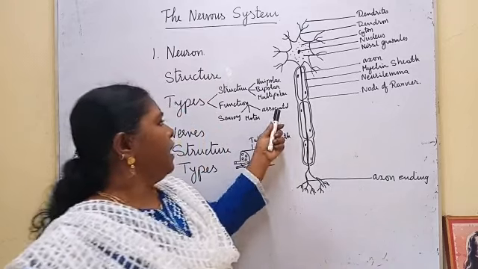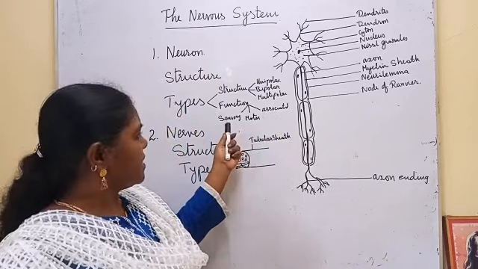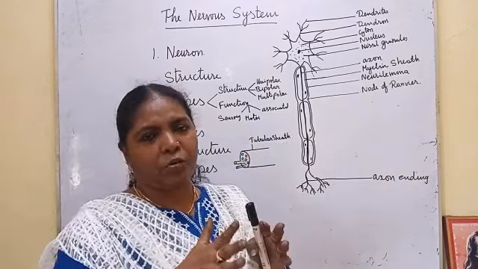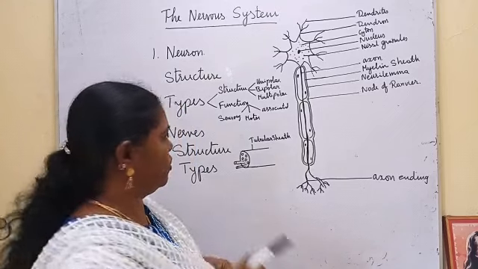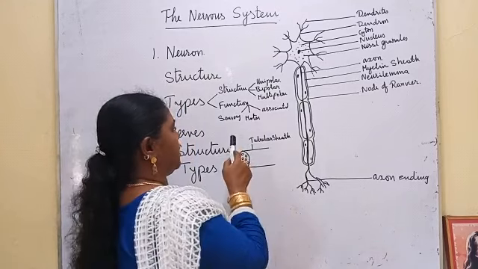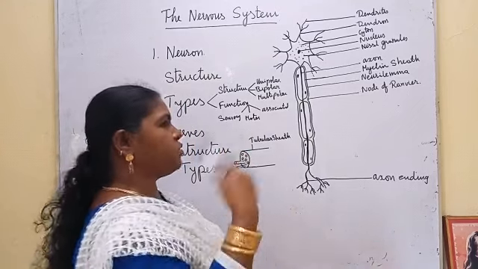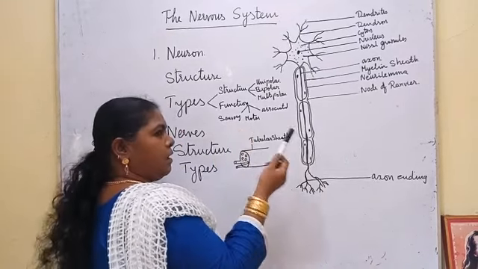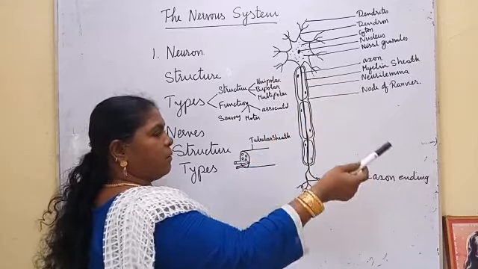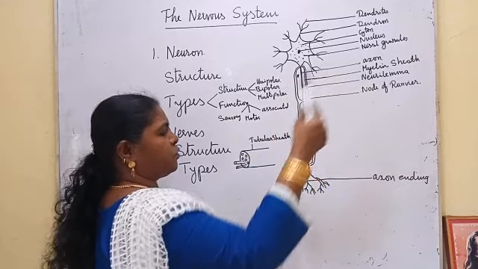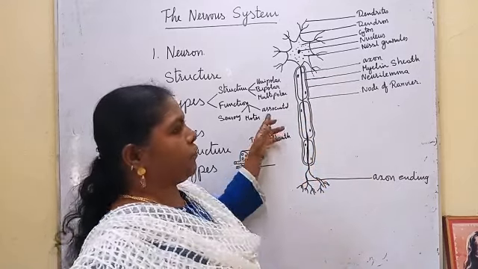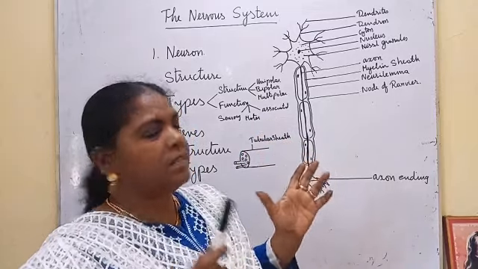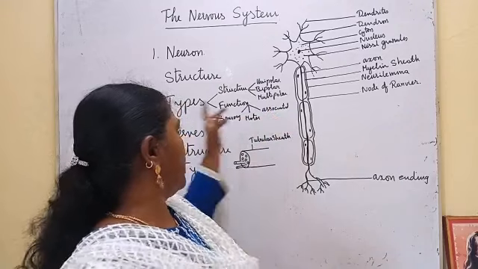Associated neuron acts as both sensory and motor; it connects sensory neurons and motor neurons. So if it carries impulses to the central nervous system, it is sensory. If it carries messages from the central nervous system to the other parts, it is motor. And if it associates both the carrying and sending of messages, then it is an associated neuron.